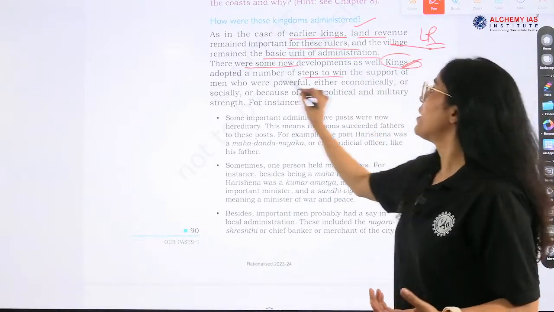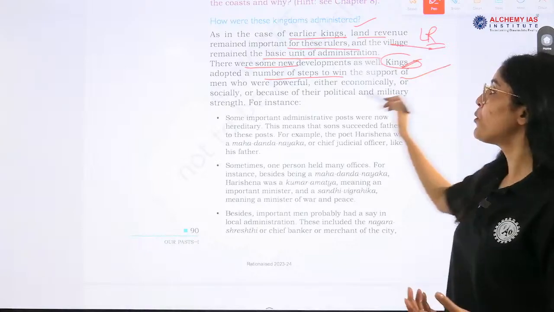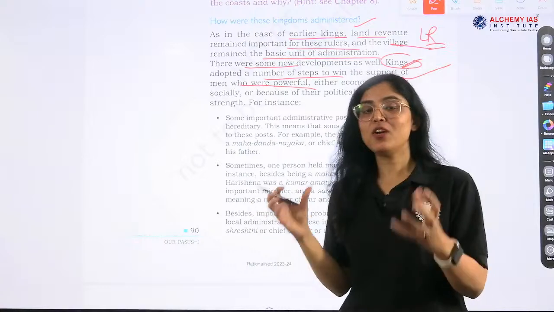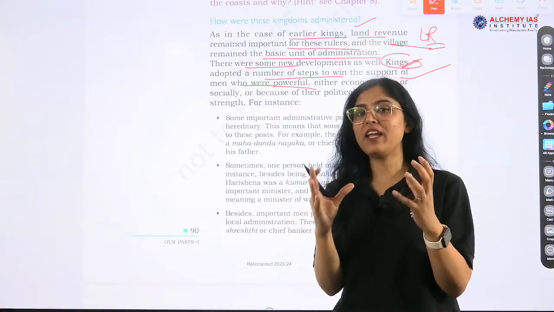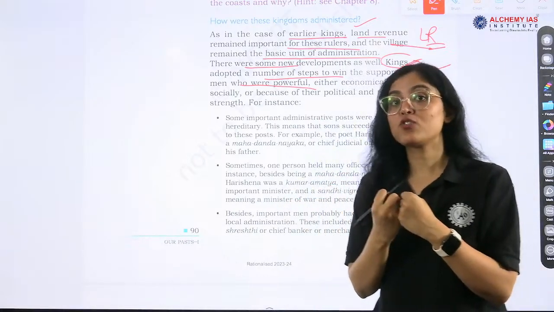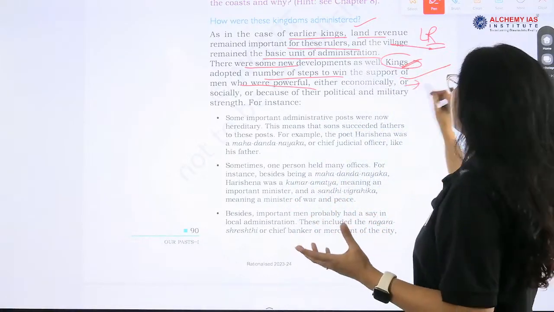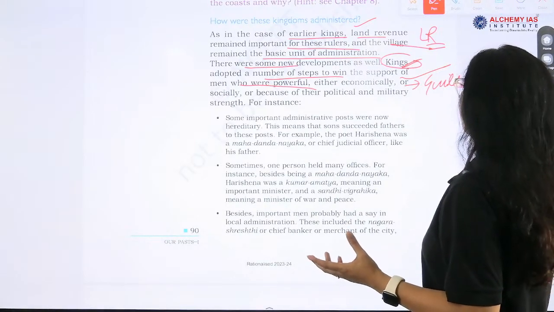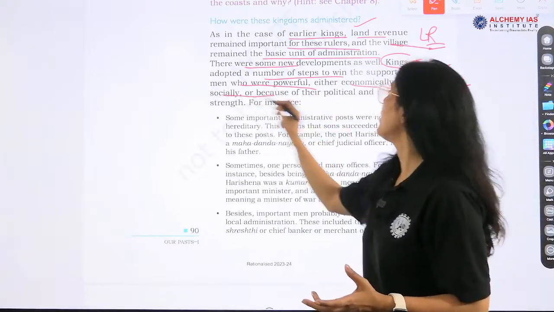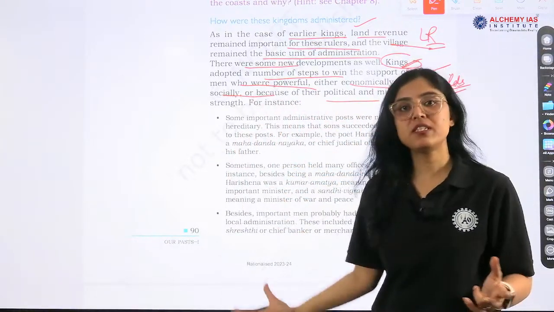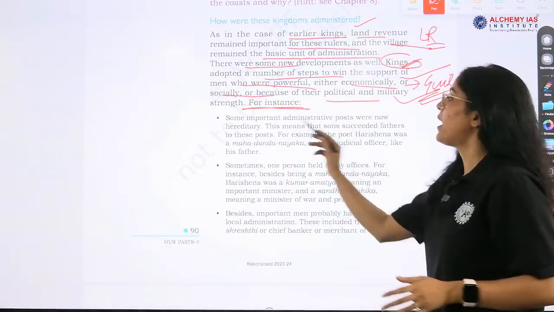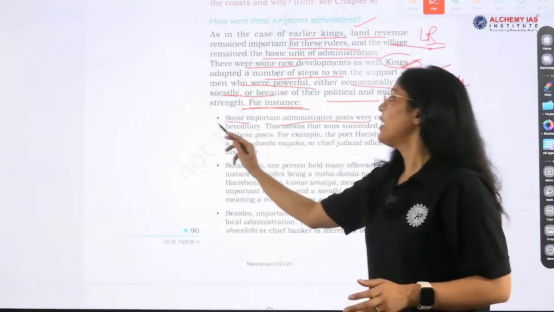Kings adopted a number of steps to win the support of men who were powerful, right? Either economically, like what kind of people were powerful and had financial strength also, right? Economically they were strong. So they were what? Guild, Shrenis. They were people who were handling the market, right? Either economically or socially or because of their political and military strength.